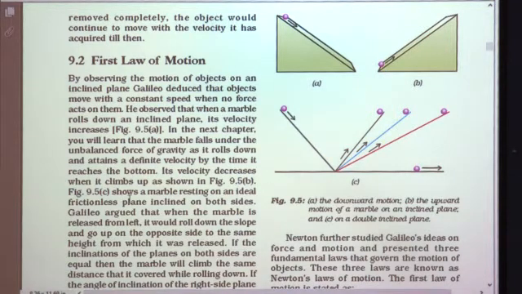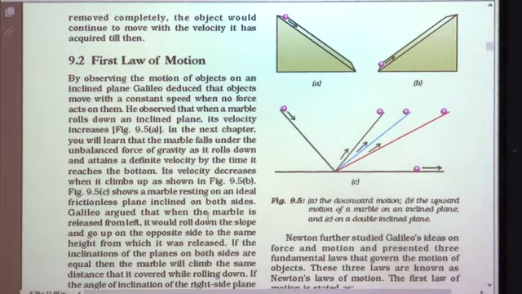Now, the third figure, that is figure 9.5c, shows a marble resting on an ideal frictionless plane inclined on both sides. So, look at the third figure. Here this is one inclined plane and this is the second inclined plane. Both inclined planes are shown in this figure, and the marble is resting on the ideal frictionless plane, meaning there is no friction, inclined on both sides.